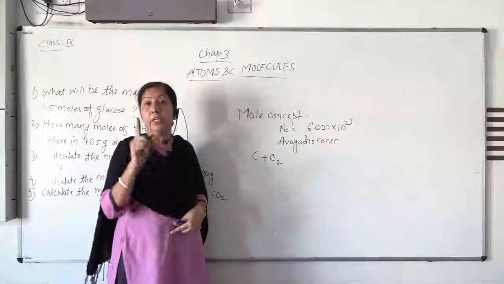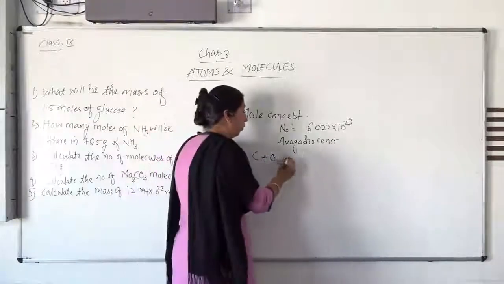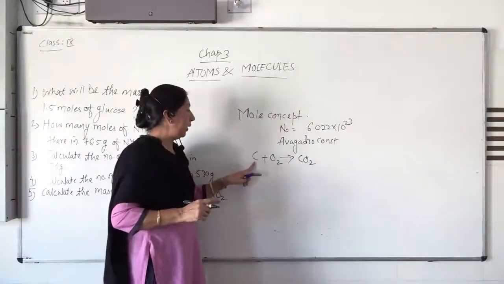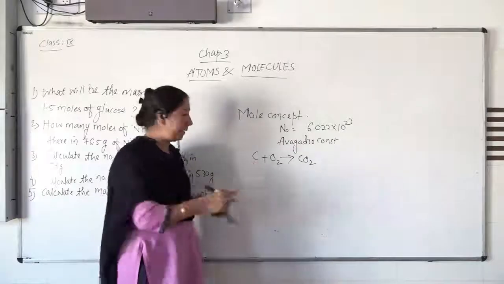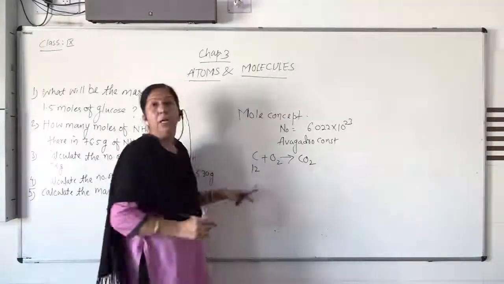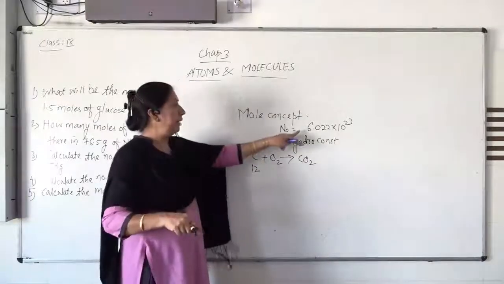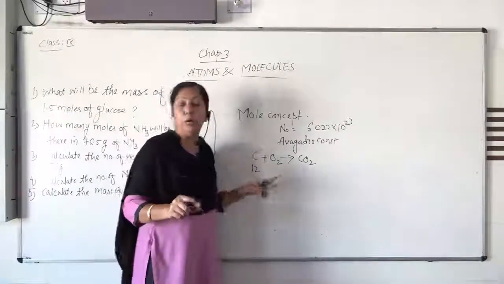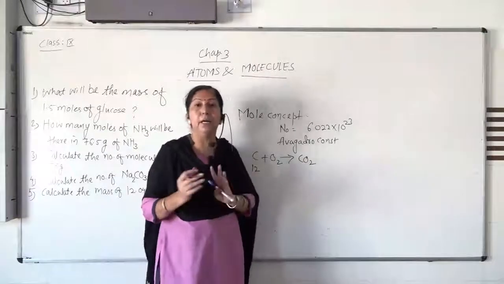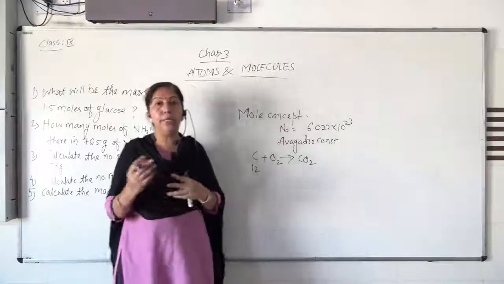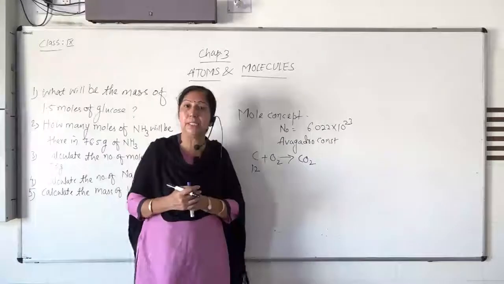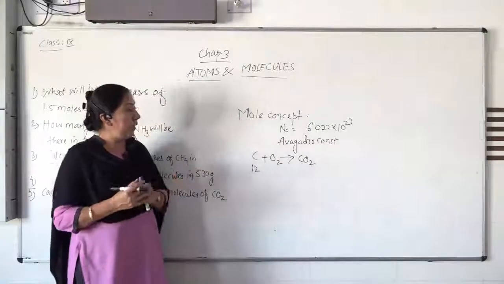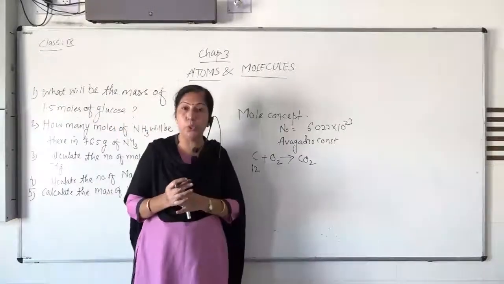This quantity remains constant. Whenever we say 1 mole of carbon reacts with 1 molecule of oxygen, it gives carbon dioxide. That means in 1 mole of carbon, its mass is 12. If you multiply with the Avogadro number, that many particles are present in 1 mole of carbon. That is the meaning of this word. So the mole concept is given by the scientist Amedeo Avogadro, and in his honor the Avogadro constant is named.